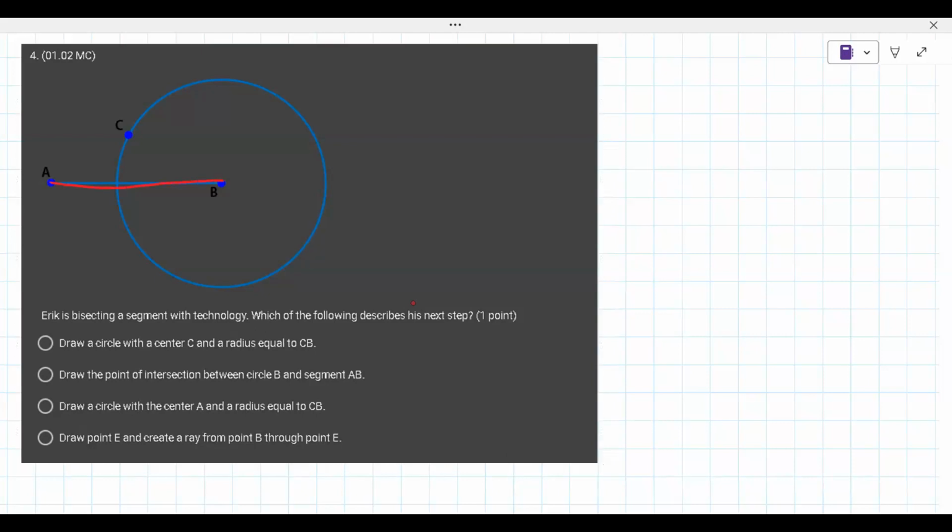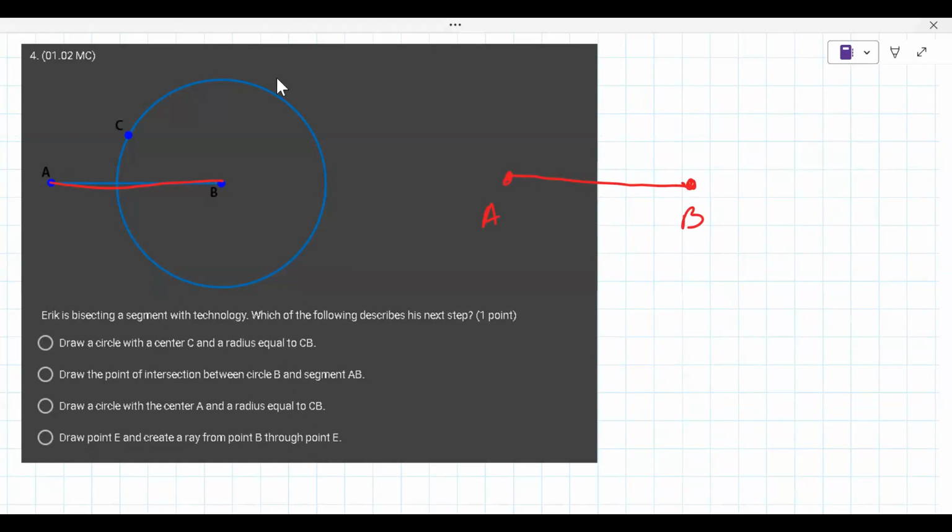Now, sometimes what happens here, you ever walked into a movie in the middle of it and you have no idea, you've never seen it before, and it takes you a while to figure out what's going on? That's what's happening here. You've walked right into the middle of a construction and you don't really know what's going on, and I have to sort of play out what has happened.